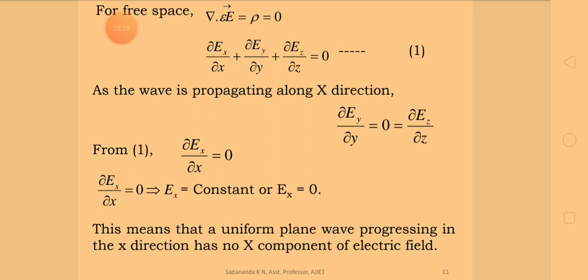Therefore, from the expression dou by dou x of Ex plus dou by dou y of Ey plus dou by dou z of Ez equal to 0, which is called equation number 1 as shown in this slide, we now have two terms as 0. Therefore, we also get dou by dou x of Ex is equal to 0.